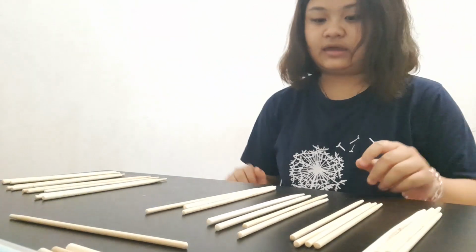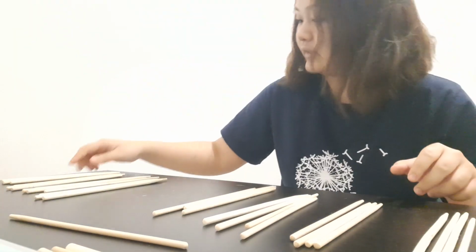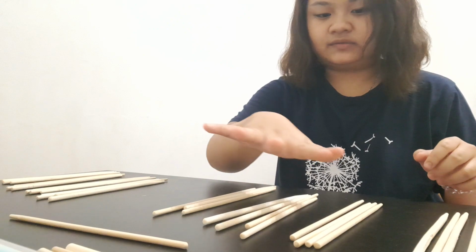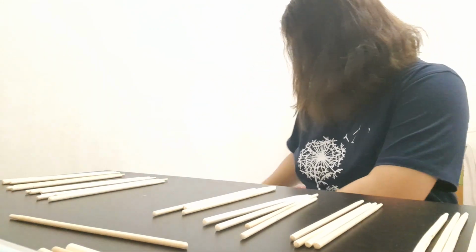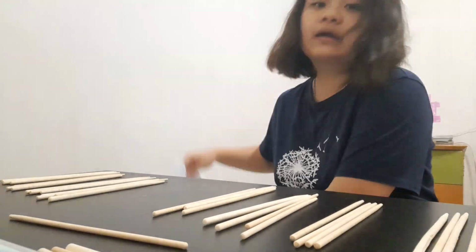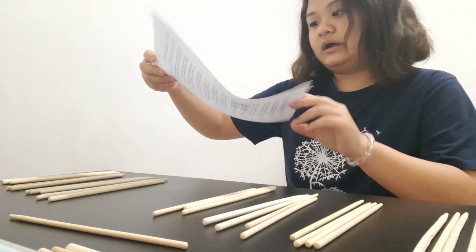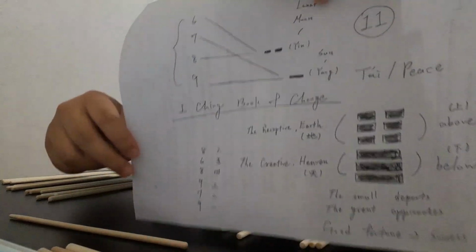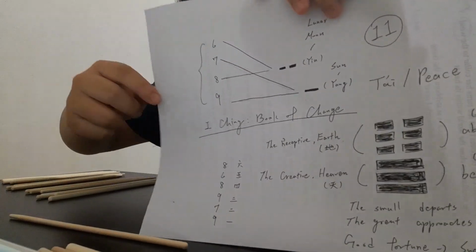And now we have to count how many groups of chopsticks we have. So we have 1, 2, 3, 4, 5, 6, 7, 8, 9. We have 9 groups of chopsticks. So we have the first number of the combination. And now you can see that they are basically opposites.